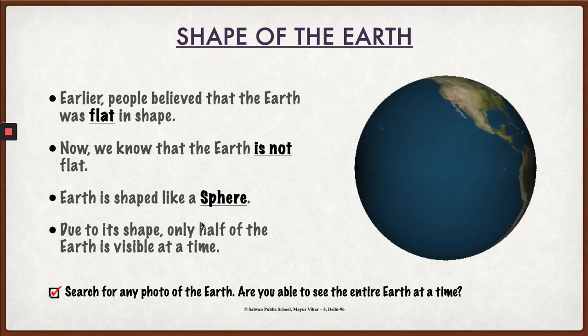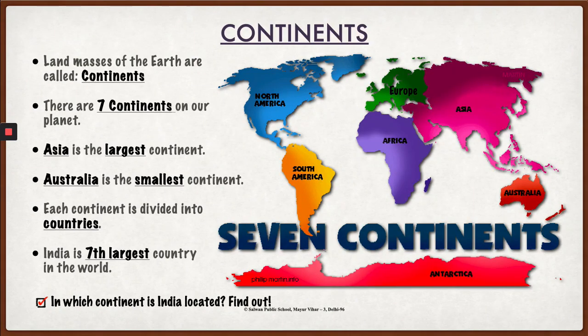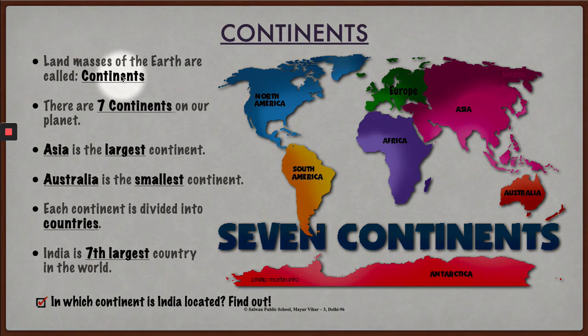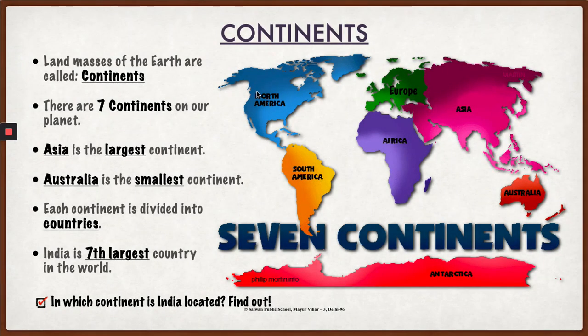Moving on to the next topic for today, which is an important one: continents. If you take a closer look at pictures of the earth, you will observe large land masses that are surrounded by water. These large land masses are called continents. There are a total of 7 continents on our planet Earth. You can see them in the picture over here.